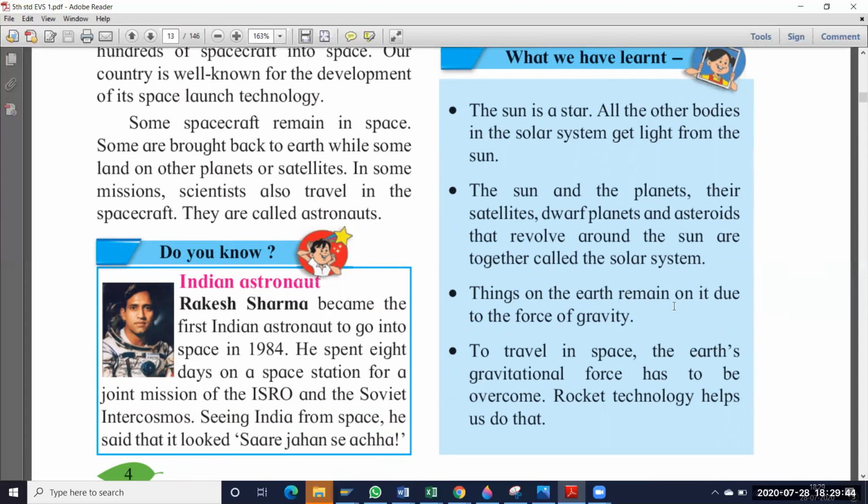Things on the earth remain on it due to the force of gravity. So when we throw a ball up, it will fall down only because of the gravity force. To travel in space, the earth's gravitational force has to be overcome. Rocket technology helps us do that. So when we want to travel in space, we have to follow rocket technology, which is very helpful to us. With rocket technology, we don't fall down, we can reach space and travel in space also.